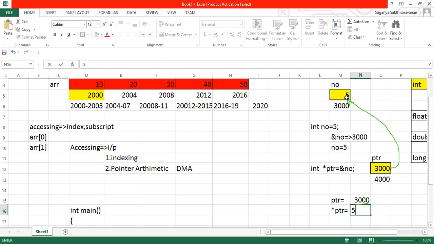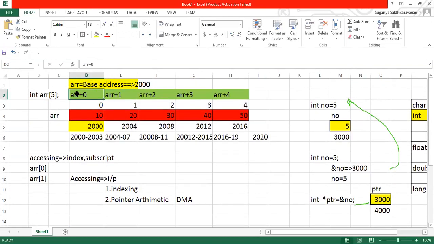So what does ARR contain now? ARR contains the address 2000. Now if we print the value at ARR plus 0, what should I do? I should mention star ARR plus I.